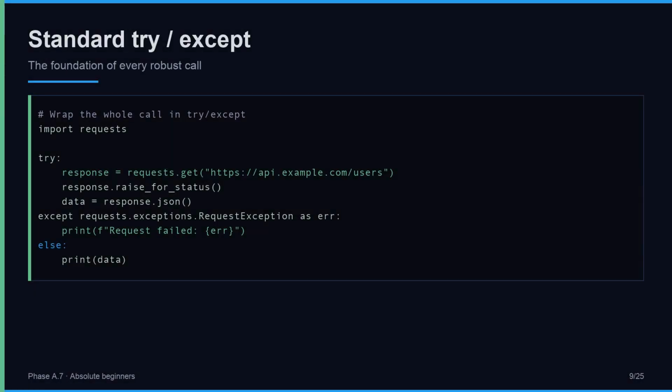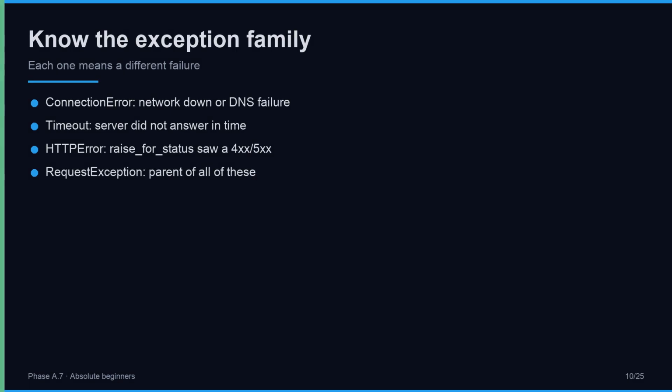Here is the standard shape. Wrap the entire call in a try block. Call requests.get. Call raise_for_status. Parse the body. If anything fails, connection, timeout, HTTP error, the except block catches it as a RequestException, the parent class of all requests exceptions. Print or log the error. The else block runs only on full success. This is the foundation of every robust call. Try, then handle.